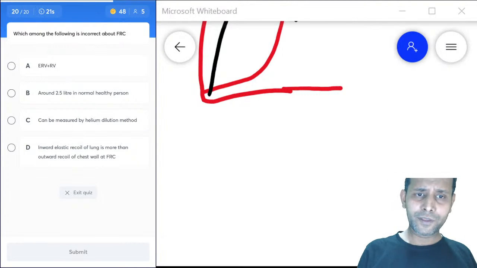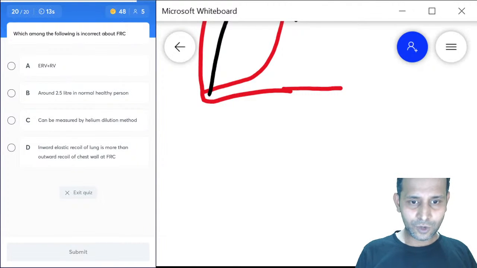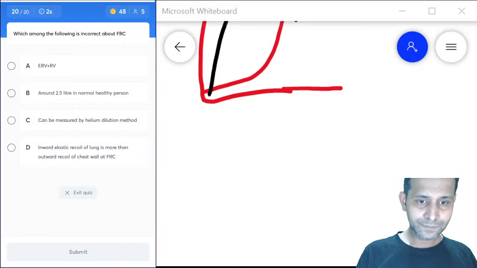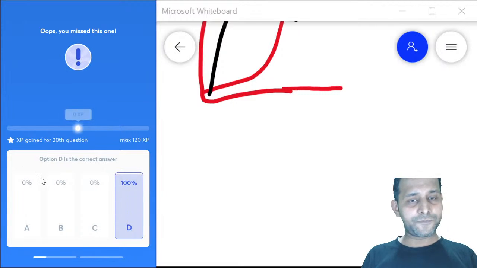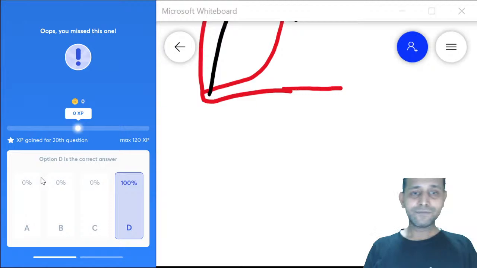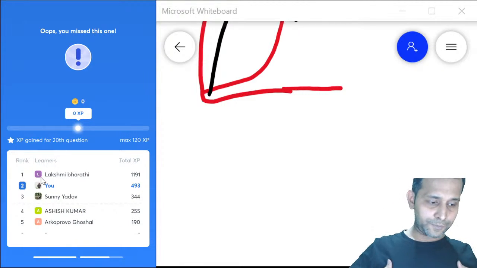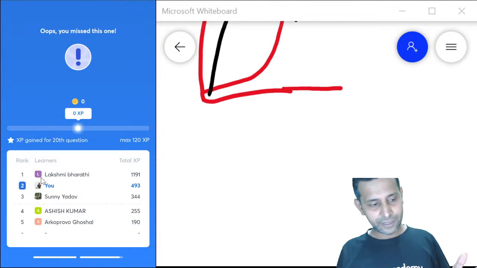Is that so? When you talk about FRC, I think option D is quite typical here. That should be the right answer, because A, B and C seem to be absolutely perfect, so D is the right answer. D is not true about FRC. In fact, at FRC, the inward pressure is less compared to outward, and hence the lungs remain inflated.